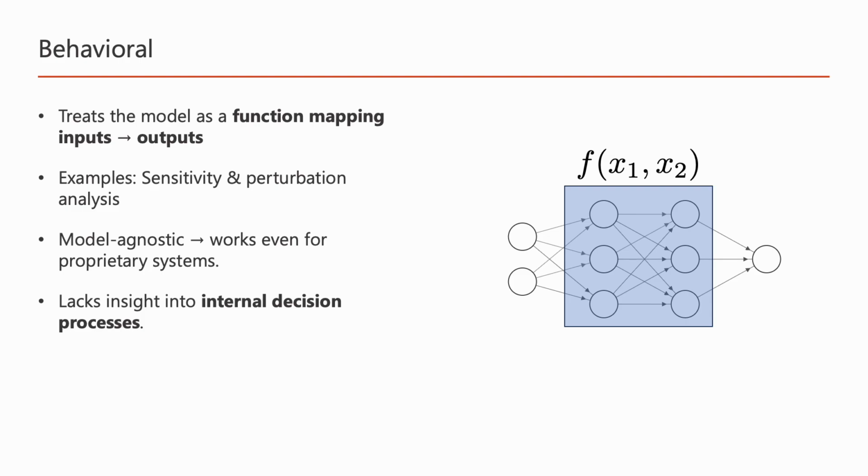This means that you can apply these types of methods to models that are proprietary systems, like many of these large language models. But obviously, the downside here is that we lack insight into internal decision processes.